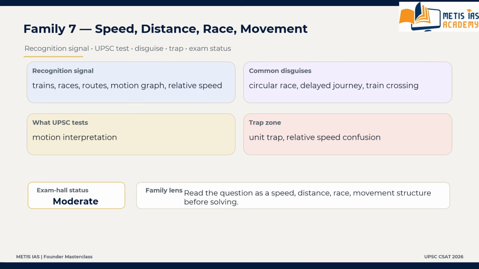What is the exam hall tendency? Usually moderate, sometimes safe if direct. Movement questions in CSAT are rarely long. They are usually precise. One wrong interpretation destroys the answer.